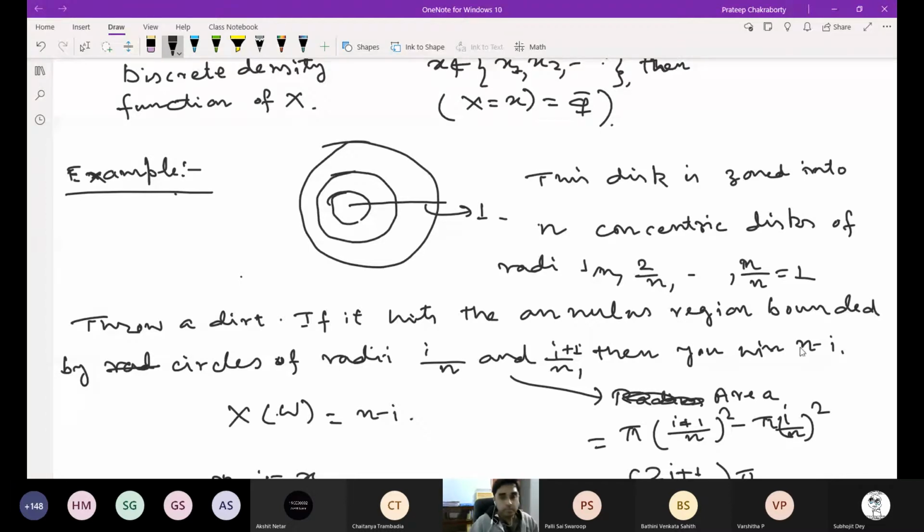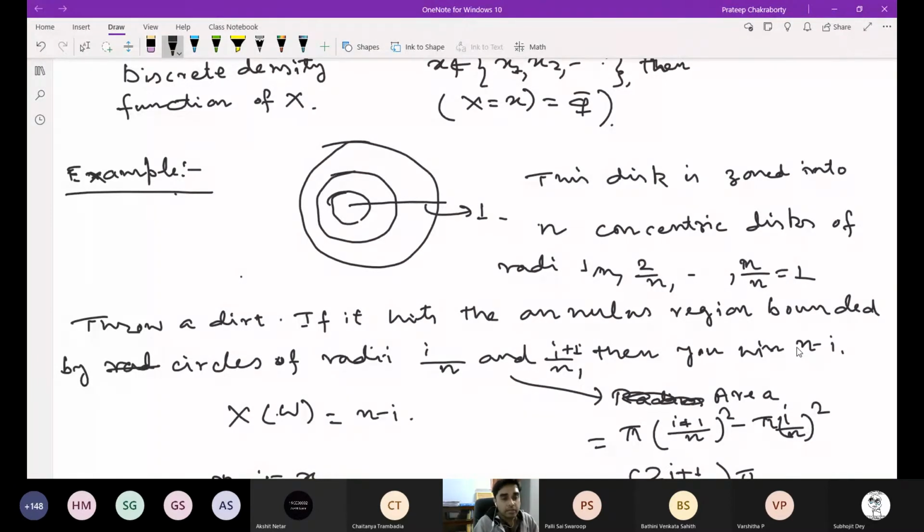Now we want something called a continuous random variable. In applications, a discrete random variable typically denotes the number of objects of a certain type. Like if you draw balls from a random sample of size n, suppose there are red balls and black balls, and you draw a ball randomly.